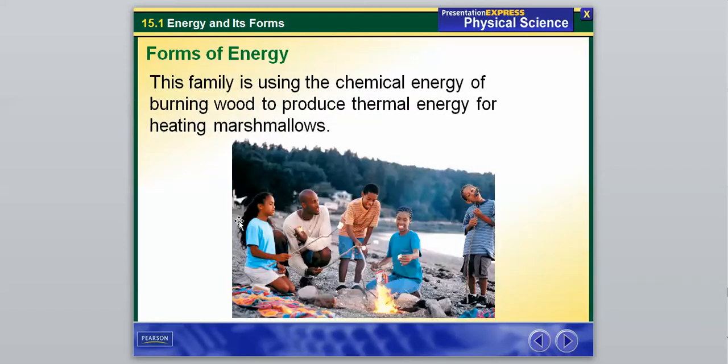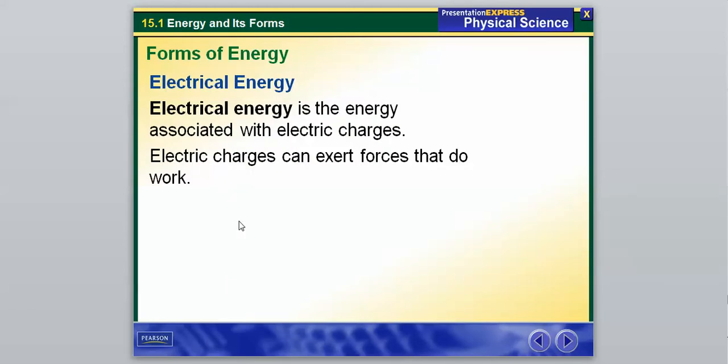Our next one, electrical energy, and this is just energy associated with electric charges. So again, protons and electrons have electric charges associated with one another. So electric charges can exert forces that do work. So whether you're attracting or repelling something, again, that can be a form of electrical energy.